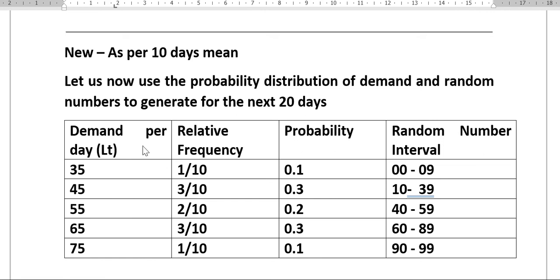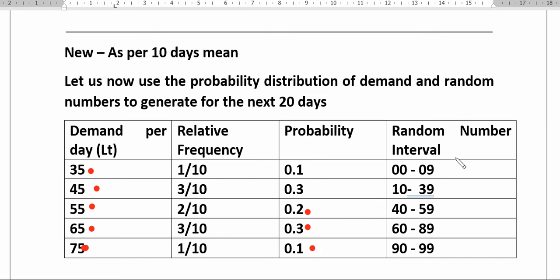So the table has been made like this. Demand is 35, 45, 55, 65, 75, and in the same way frequency is given here: 1 by 10, 3 by 10, 2 by 10, 3 by 10. Then the probability is changed, because 1 by 10 means 1 out of 10. So the probability is 0.1, 0.3, 0.2, 0.3, 0.1.